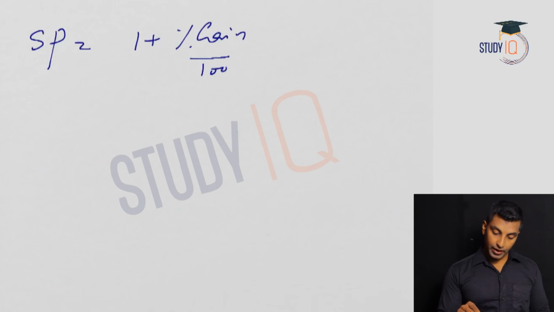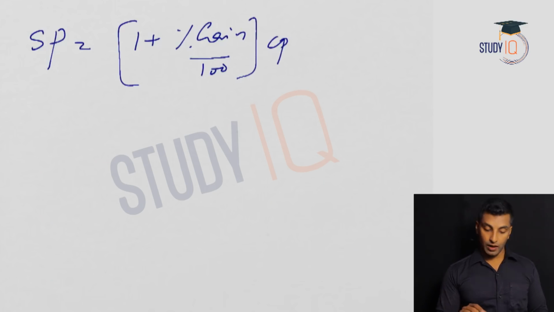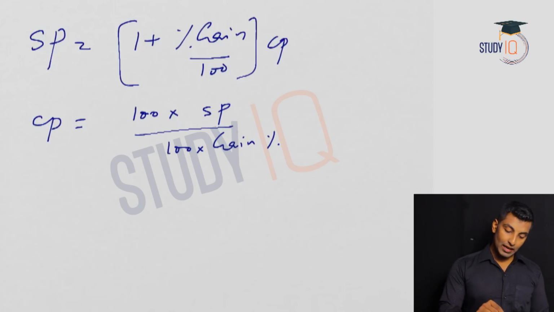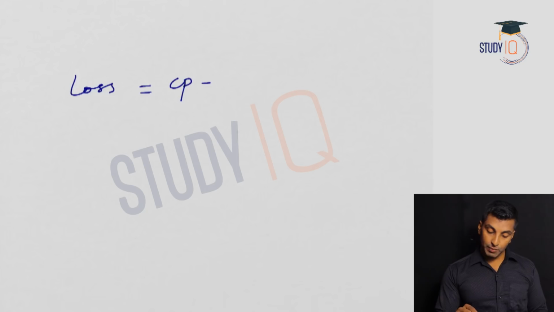So what is selling price? Selling price you can write in this way: (1 plus percentage gain divided by 100) into cost price. Then what is cost price? 100 into selling price divided by (100 plus gain percentage). Now all these formulas are not required, you just need the logic. So what is loss? Loss is equal to cost price minus selling price. What is profit? Selling price minus cost price. So we have seen this.